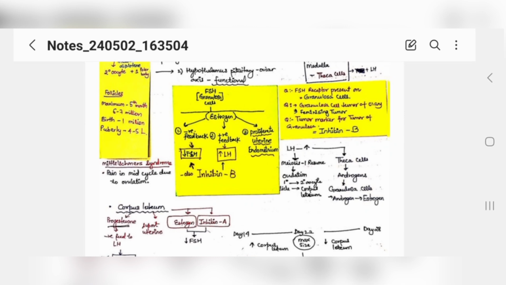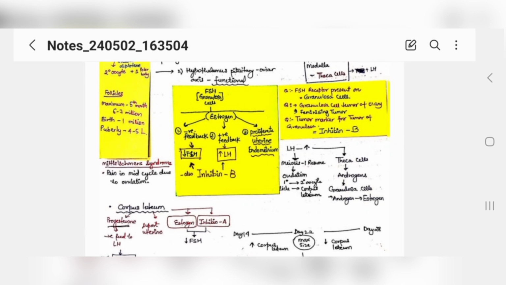Let's revise again. Simply, your follicle stimulating hormone is stimulating your follicles, which are producing estrogens. These estrogens are causing an estrogen surge, and then they are causing an LH surge. This LH surge is acting on theca cells, which are producing androgens.